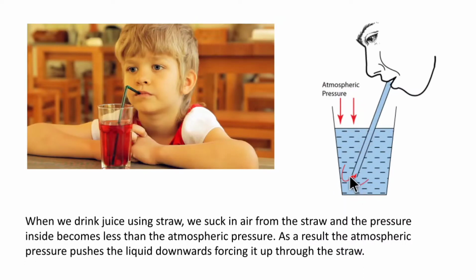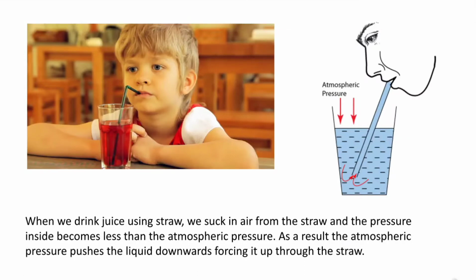So this pressure will make the liquid move from the glass through the straw where the pressure is less. As a result, the atmospheric pressure pushes the liquid downwards. Now it needs to go somewhere, so it must escape through the straw, forcing it up. So then it moves up through the straw.